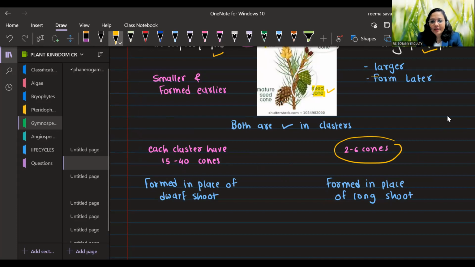And they have two types of shoot. One is dwarf shoot and one is long shoot. So these male cones are formed in place of which shoot? Dwarf shoot, and female cones are formed in place of long shoots.